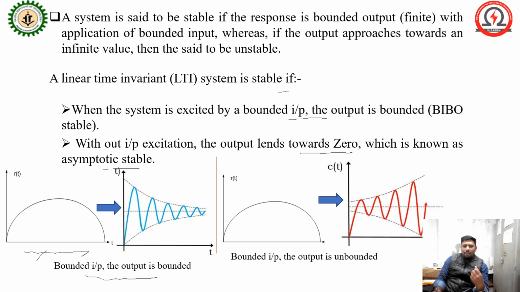An unbounded system means when the system input is bounded but the output is not bounded, meaning that as time increases, t tends to infinity, the output will increase with respect to time. So this type of system is called bounded input, unbounded output.